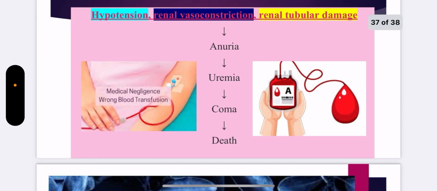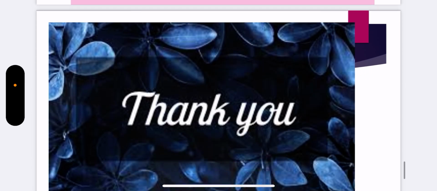Now, hypotension, renal vasoconstriction, and renal tubular damage. These three factors can cause death of the person by the sequence of reactions or changes that are shown over here. Accumulation of urea inside the blood, coma, and ultimately death can occur. So basically, if the urine is acidic and the GFR is low, then hemoglobin that passes through the glomeruli and renal tubules gets precipitated as acid hematin that mainly obstructs the lumen of renal tubules, resulting in renal tubular damage. Thank you very much.